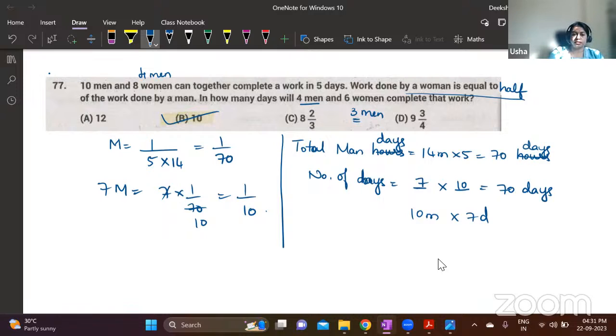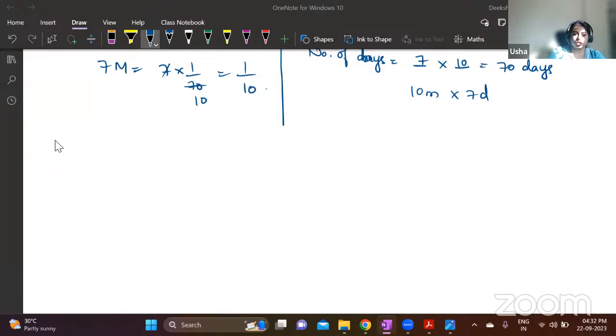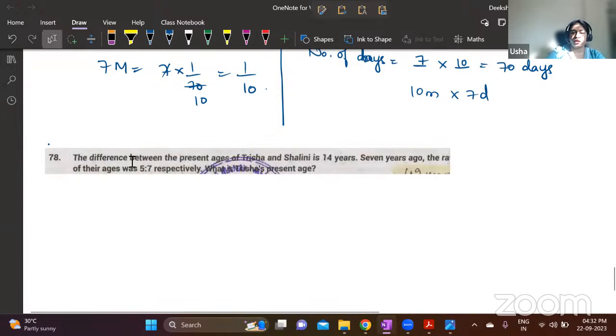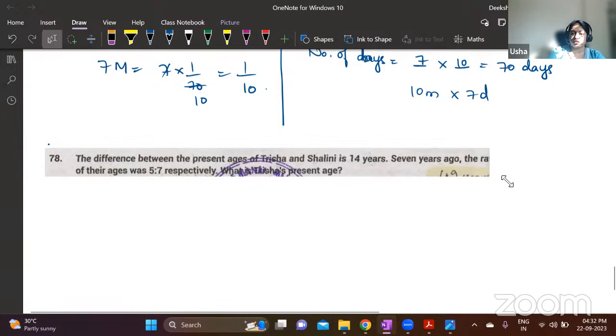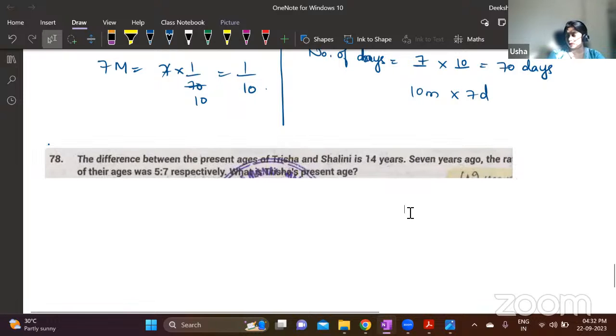We'll take the next. This is time and work based question. There is another question based on problems on ages. See, we already had problems on ages under logical reasoning, test of reasoning section C. And this question is there in section D, quantitative ability also.